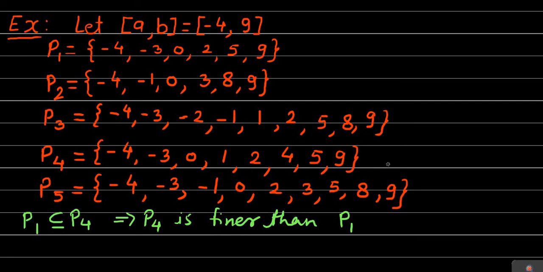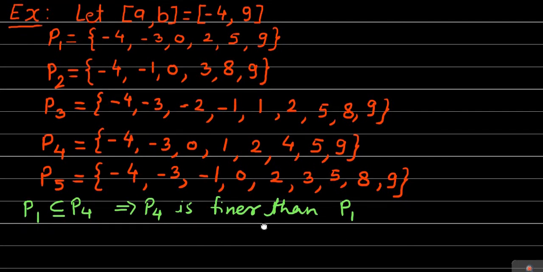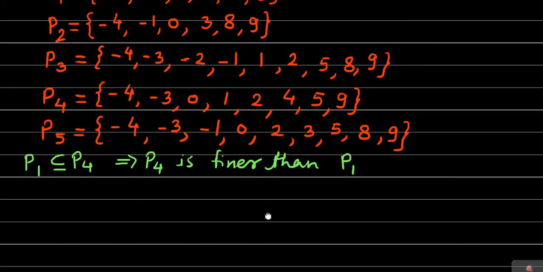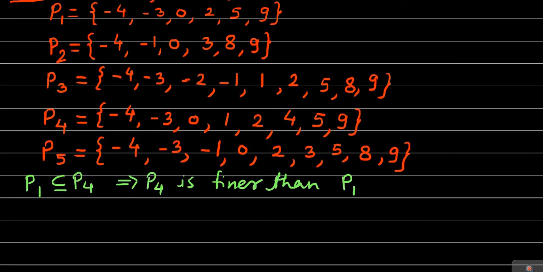After that, the next definition that we have seen was about the common refinement. If you observe here, P1 union P2. What is P1 union P2? P1 union P2 will consist of -4, which is present in P5, -3, which is again present in P5, -1 present in P5, 0 present in P5, 2, 3, 5, 8, 9. So here in this case, P1 union P2 is nothing but equal to P5.